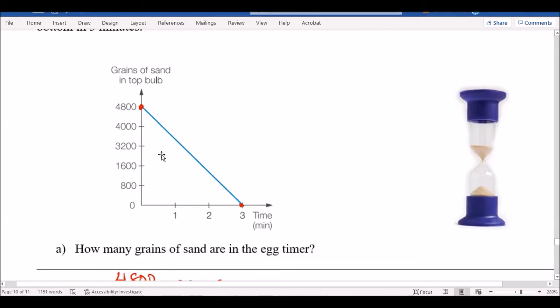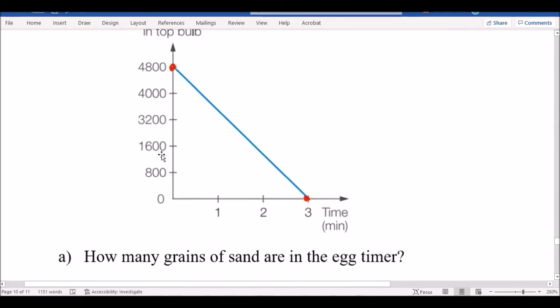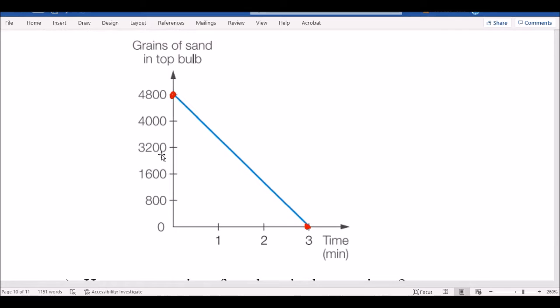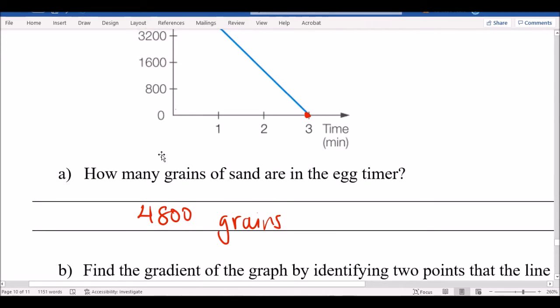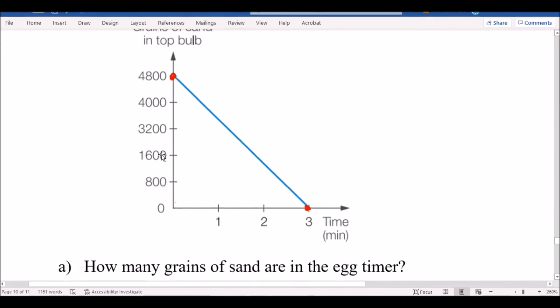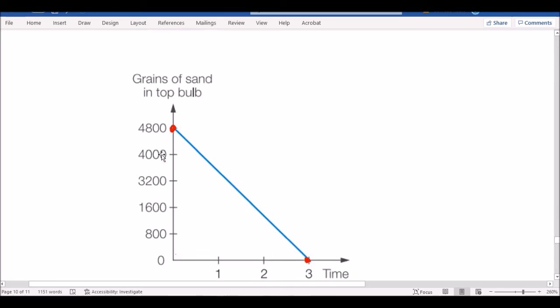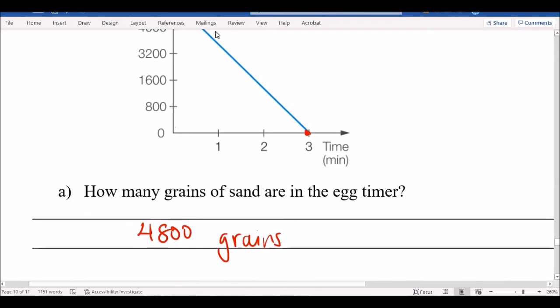You can see here on this graph, at the beginning, at 0, you've got 4,800 grains of sand, and then at 3 minutes, you've got nothing left. So the question is, how many grains of sand are in the egg timer? This is asking how much altogether at the beginning, which should be 4,800 grains of sand. That's pretty easy.